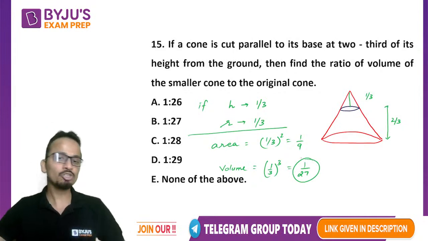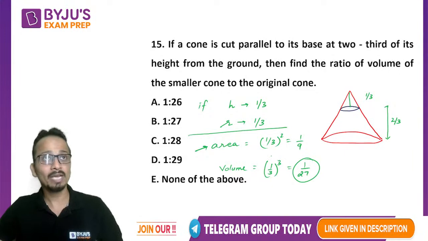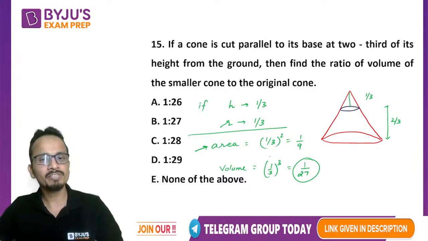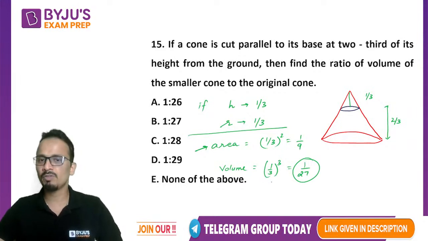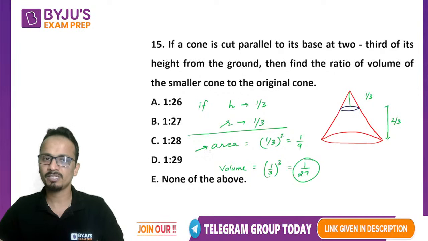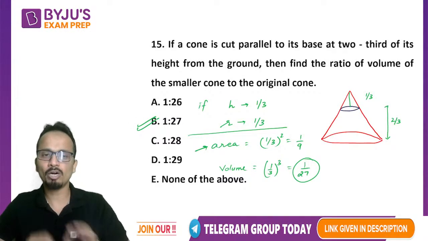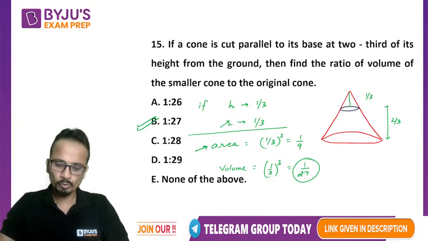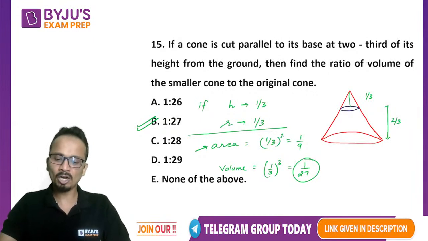So if you get any question related to the area, you can say that it will become 1 by 9. Like curved surface area will become 1 by 9, total surface area will become 1 by 9. If anything is related to the volume, it will become 1 by 27. So here the correct answer will be option B, that is 1:27, which almost all of you have given correctly. All right.